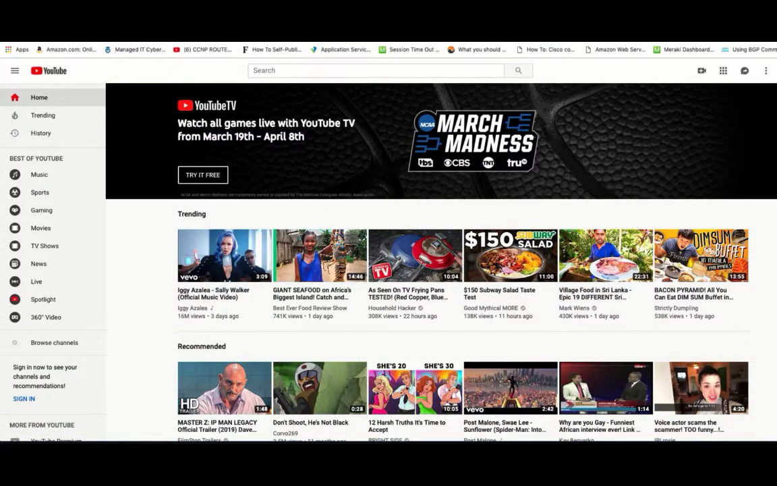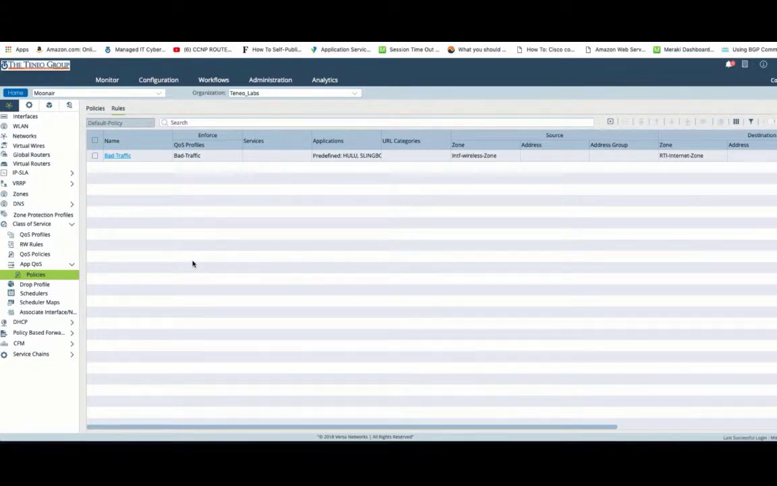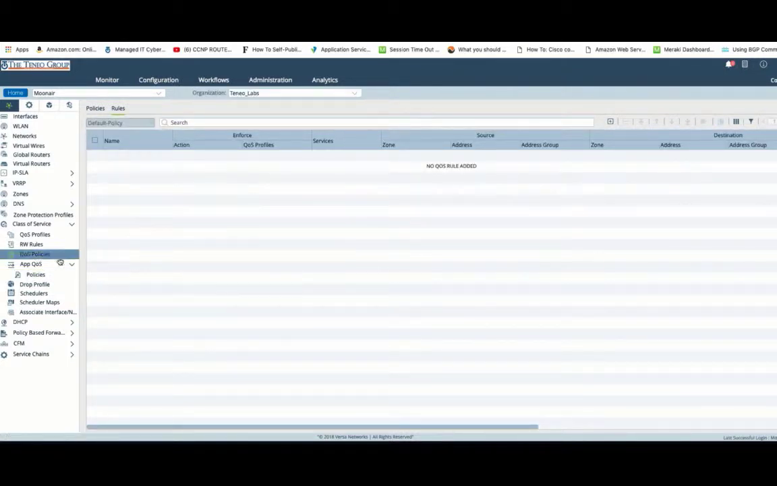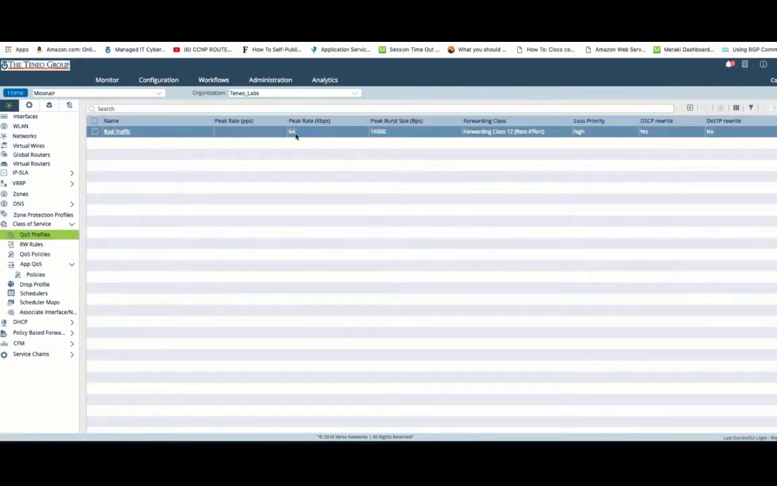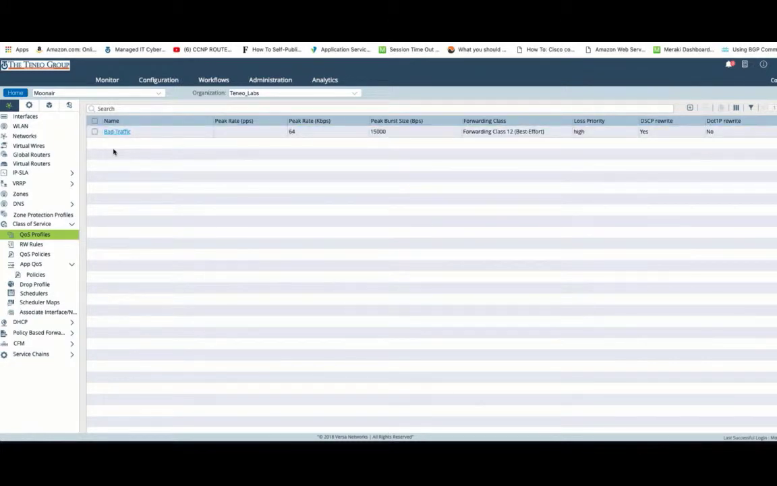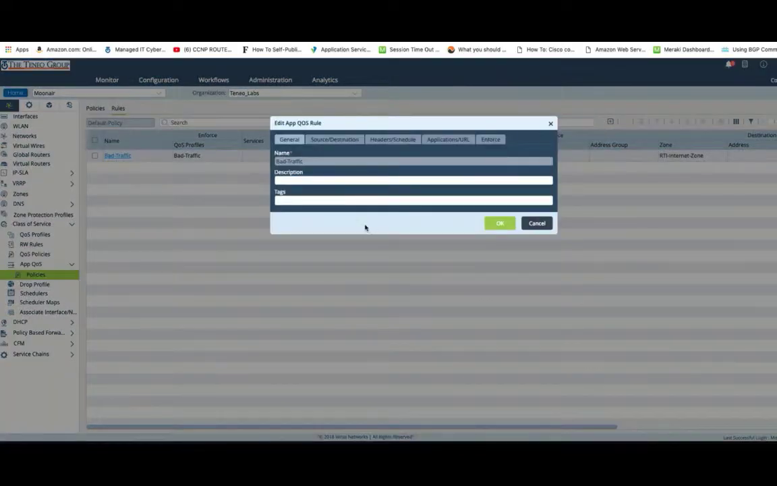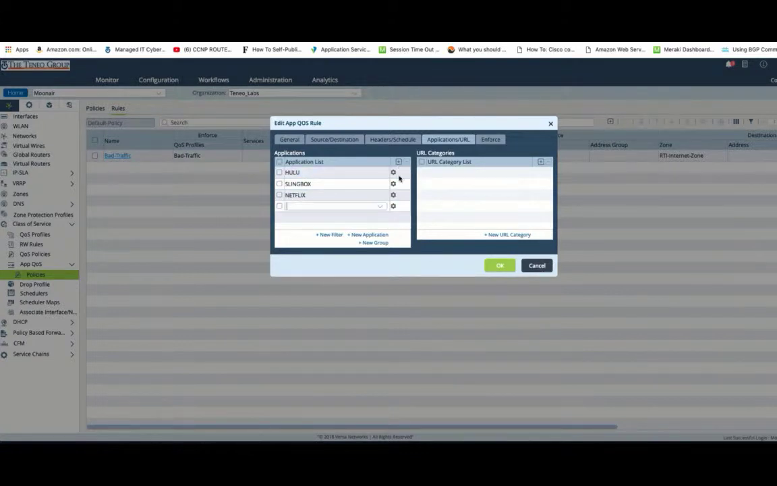Now I'm going to go into the controller and make the change that's going to restrict this and basically hand it 64 kilobits per second. We can show you that here real quick. So 64 kilobits per second. That's what we're considering to be bad traffic in this case. And we have some of these things predefined. So let me open this up and add YouTube as an application we wish to restrict. Helps to spell it right.